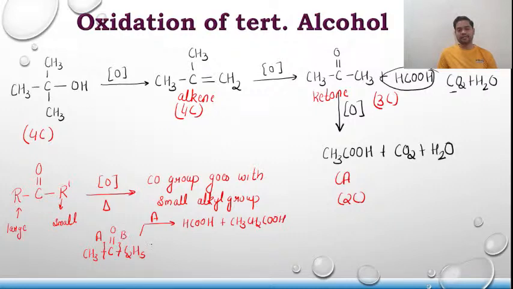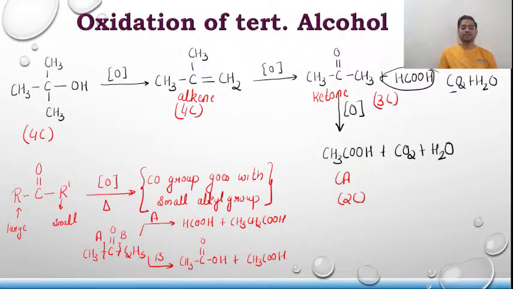And suppose this is a B type of cleavage. In this B type of cleavage, can I say I'll be getting CH3, C double bond O, OH plus CH3, COOH, right? So in this case, you'll see that there are two different products formed, two different ranges of products formed, and that's why this rule is very much important.